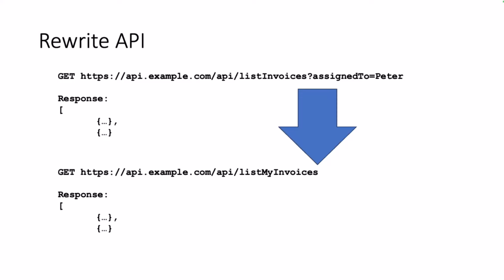So it's better to have an API that says, list my invoices, and I use the security context of my token to get only the information I really want. So this would be prompt injection. When you use such things, please take a look: LLMs fill out parameters, and you can inject wrong things.